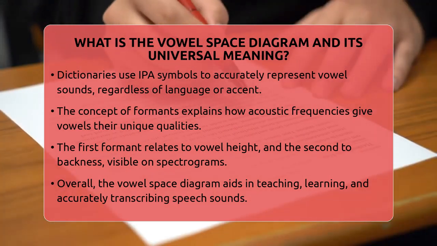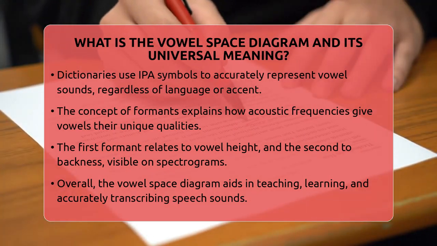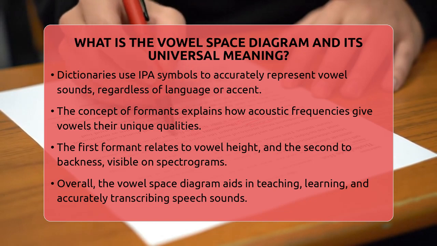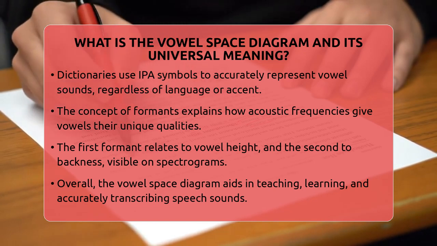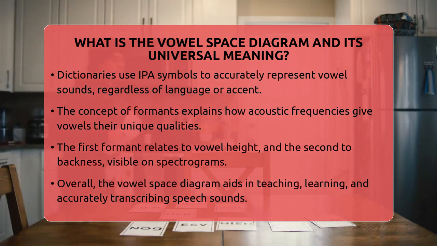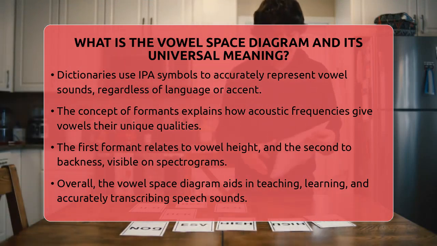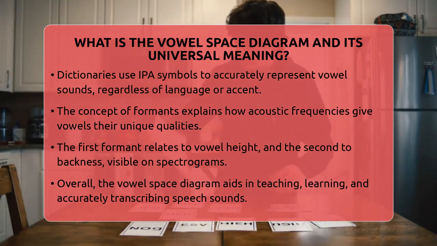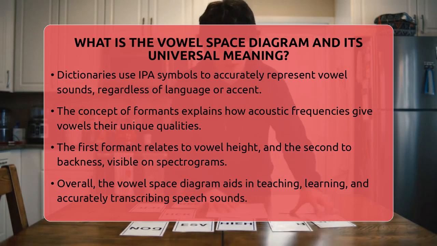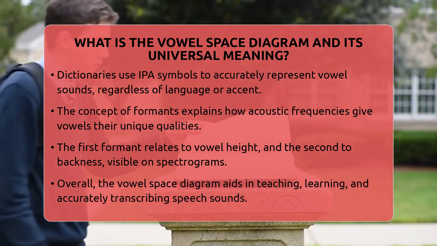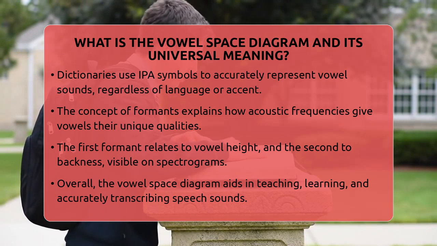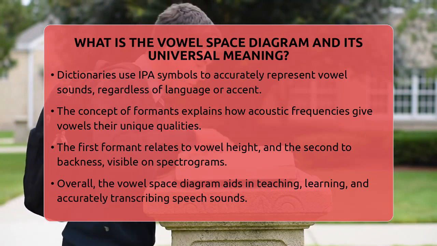In short, the vowel space diagram is a key tool in understanding speech sounds. It gives a clear picture of how vowels are made and how they relate to each other. It helps us teach, learn, and accurately write down pronunciation. It's a universal standard that connects all languages through the way we produce speech sounds.